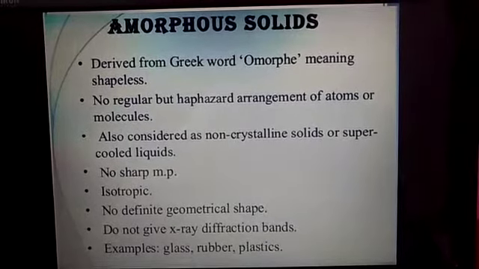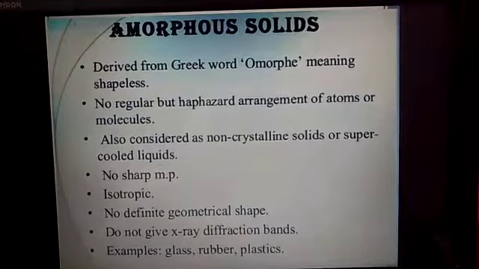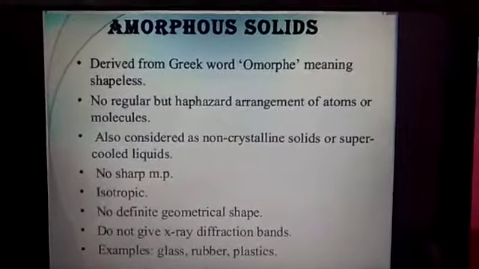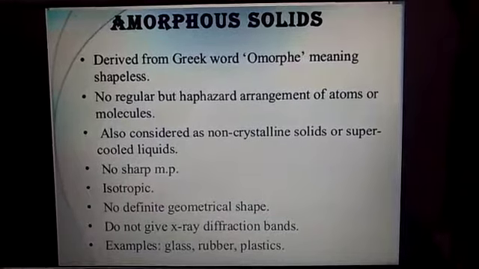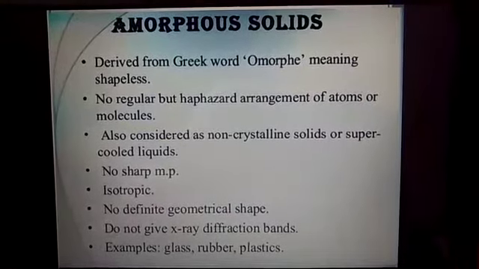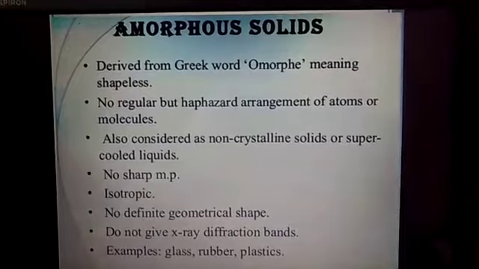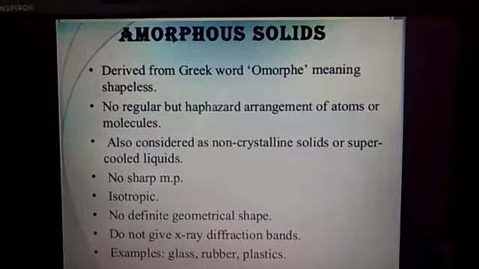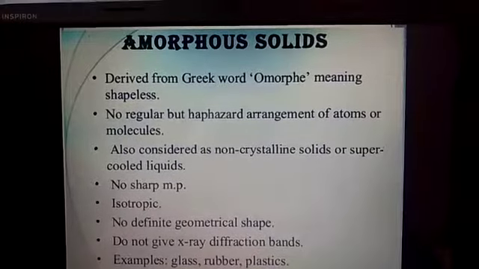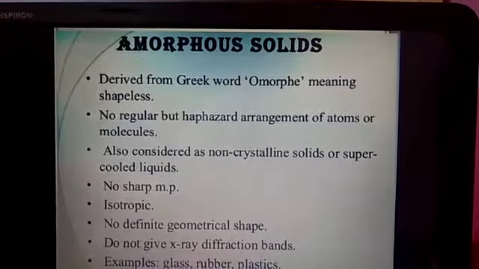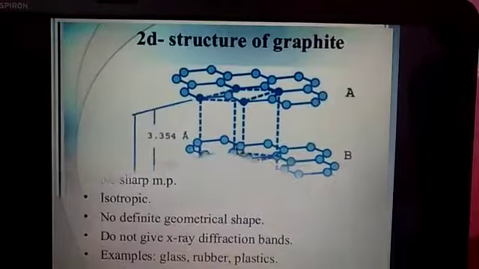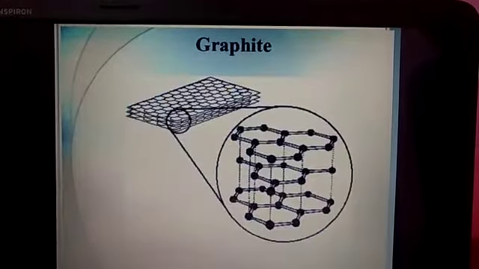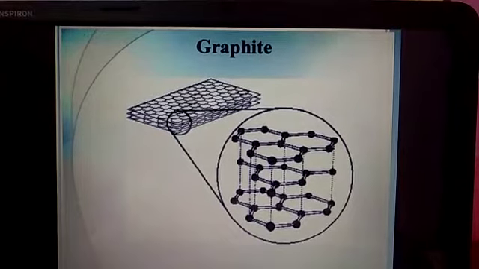Next, amorphous solids are considered to be supercooled liquids because of their very high viscosity, and they are also known as pseudo solids, whereas crystalline solids are known as true solids. Now, the crystalline parts in the case of an amorphous solid are known as crystallites. Both diamond and graphite are examples of crystalline solids.